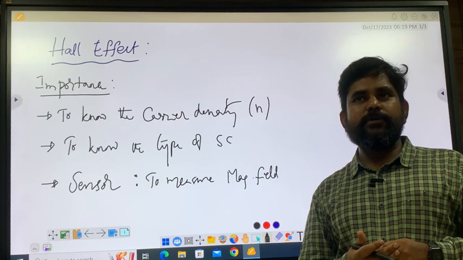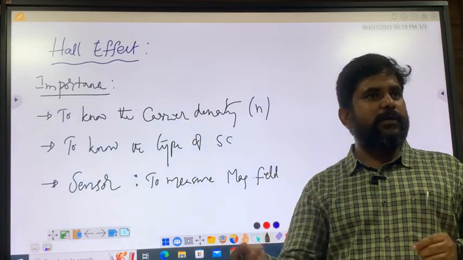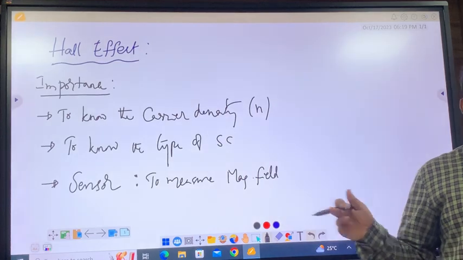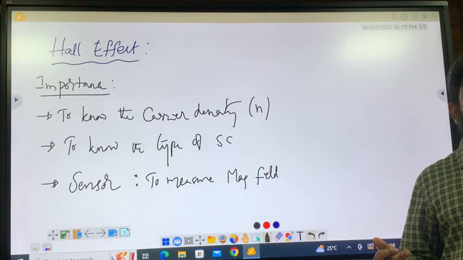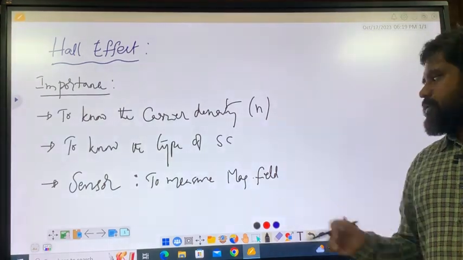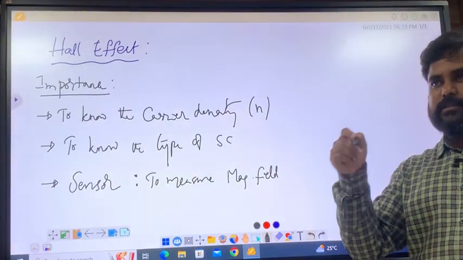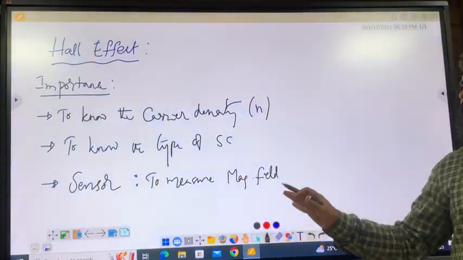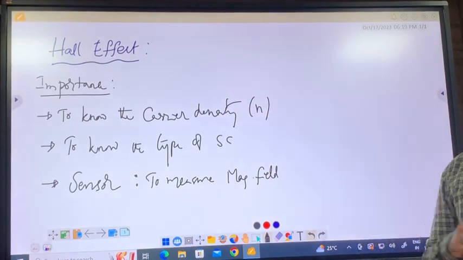How do we produce it? Speakers use a permanent magnet, but otherwise we use current to produce the magnetic field. So if we are using current to produce the magnetic field, just like in the MRI case, how much current do I need to give? It cannot be infinite. If you are giving more magnetic field, that is also dangerous. So we will be using a Hall sensor. We put in a sensor, increase the current, then it will detect what the magnetic field is. So these are the minimum things that you need to know before you go to the Hall effect. This is the importance of the Hall effect.